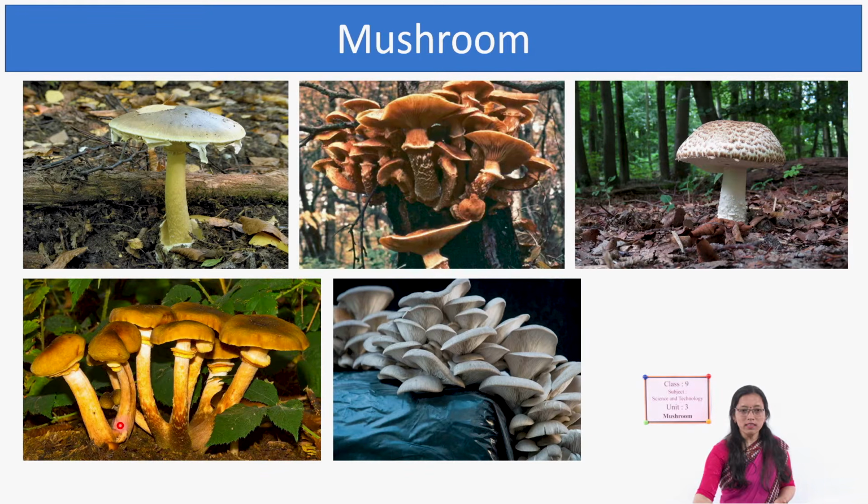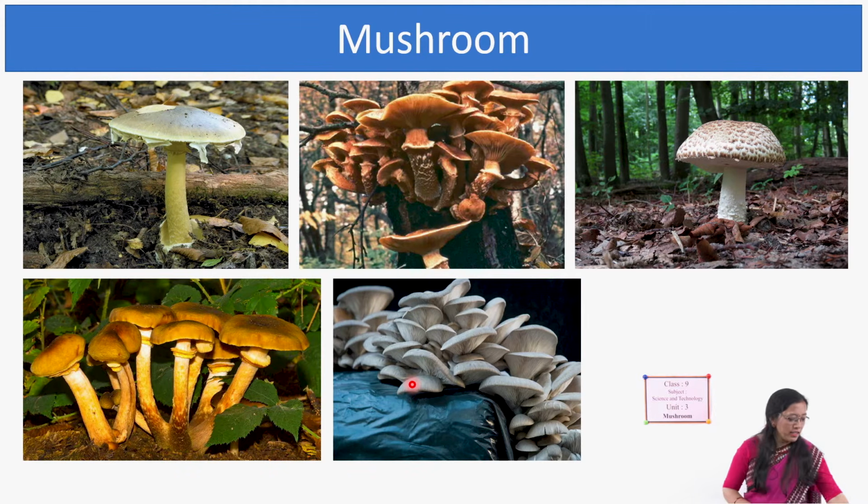And here these are growing on soil which contains rich humus, and here it is growing in a plastic bag where paddy straw is kept. So the common feature of all these mushrooms is, what is that? They do not have chlorophyll, and they are growing in dead and decaying organic matter, whether the dead bodies of plants or dead bodies of animals.